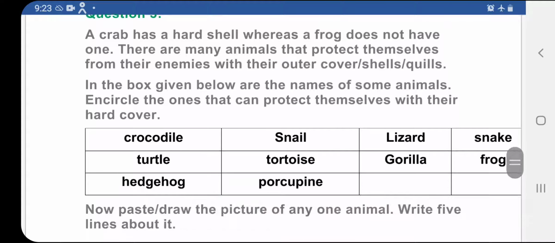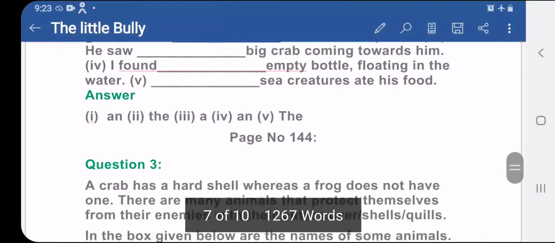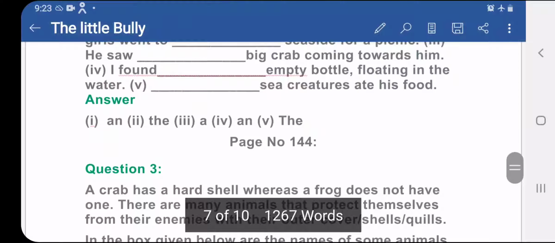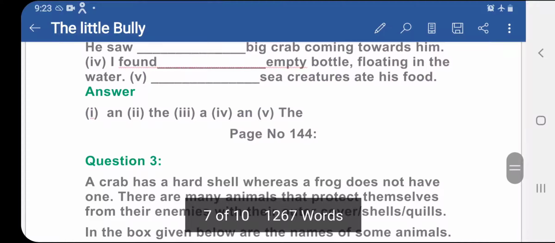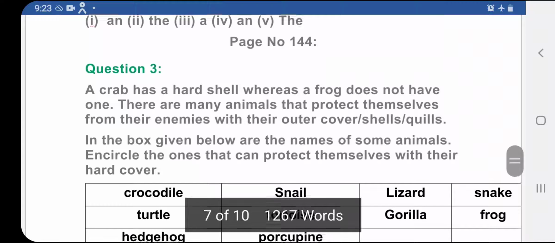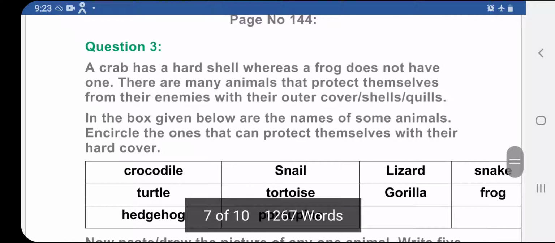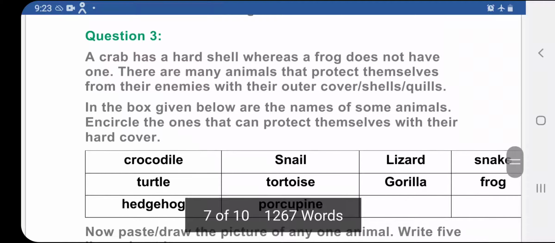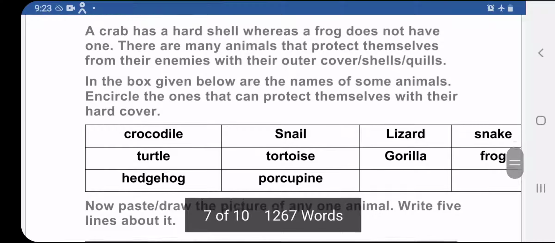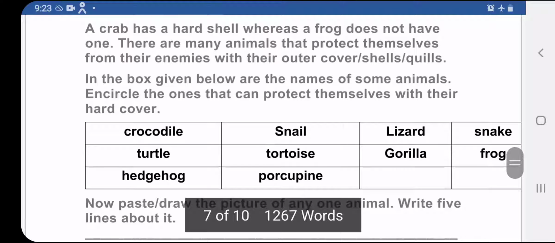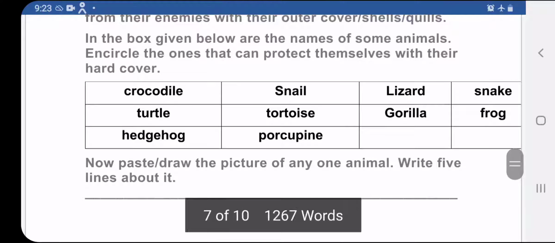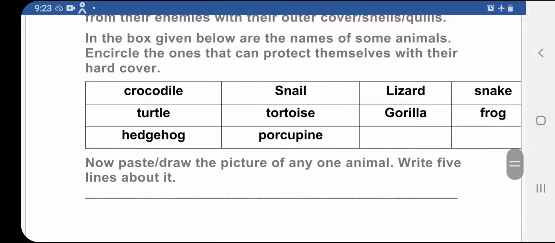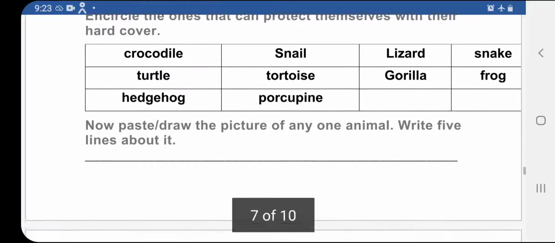A crab. Okay, they are talking about Hari's food over here. So the sea creatures ate his food. A crab has a hard shell, whereas a frog does not have one. There are many animals that protect themselves from their enemies with their outer cover, shells or quills. The snail has a shell. Given below are the names of some animals. Circle the ones that can protect themselves.